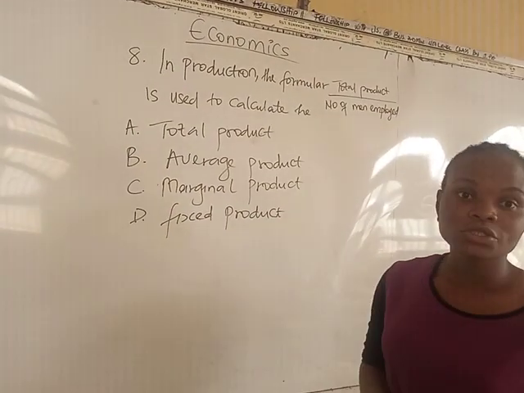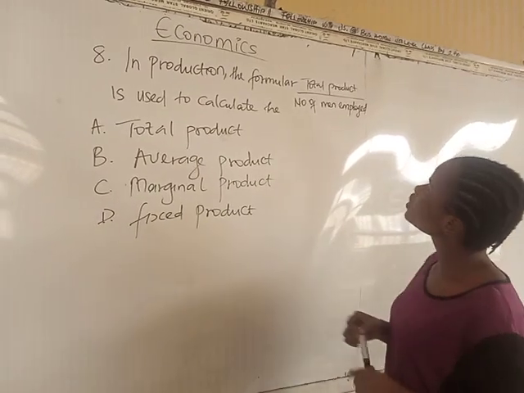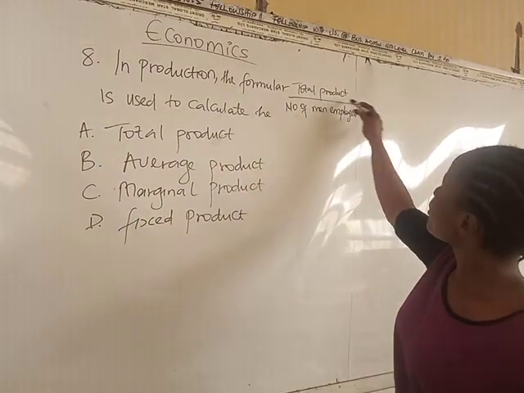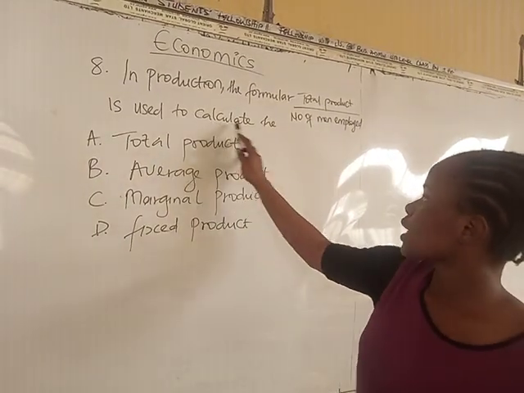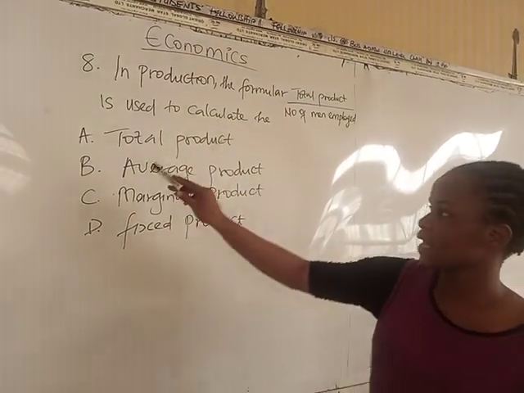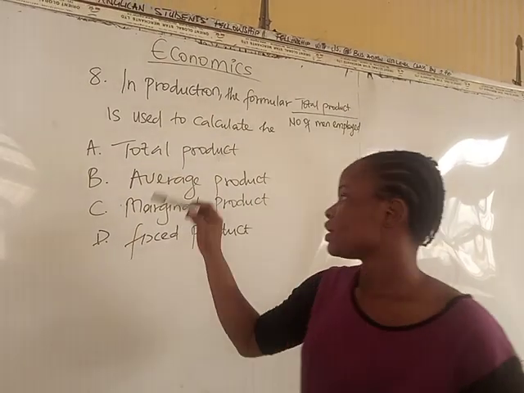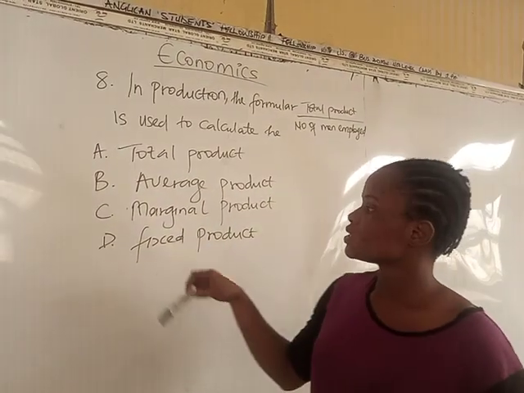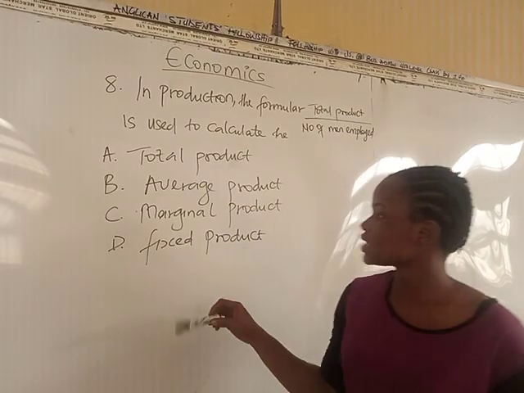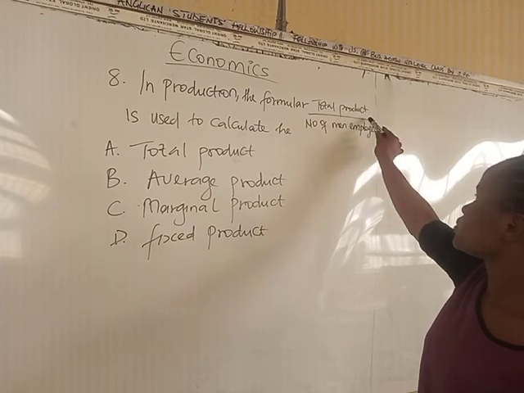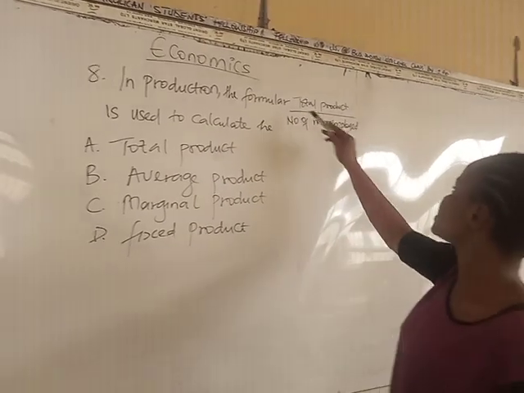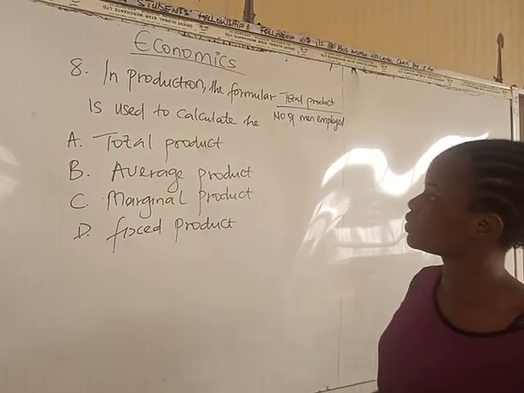Then we go over to question number 8. In production, the formula total products over number of men employed is used to calculate the A, total products, B, average products, C, marginal products, and D, fixed products. Total products is already given, so it can't be total products since it is divided by the number of men employed.